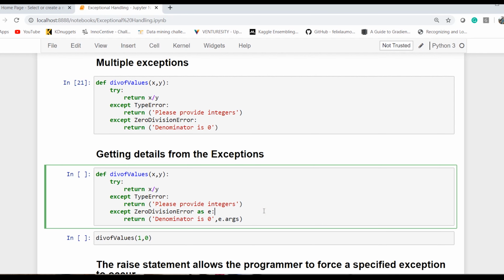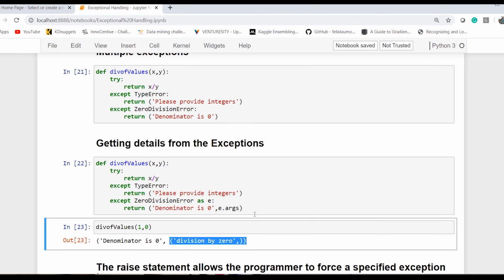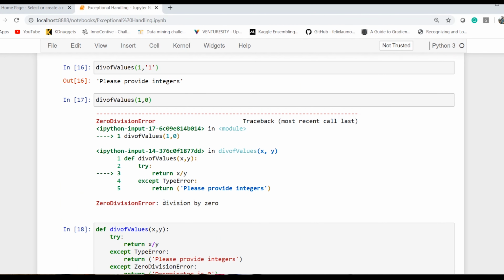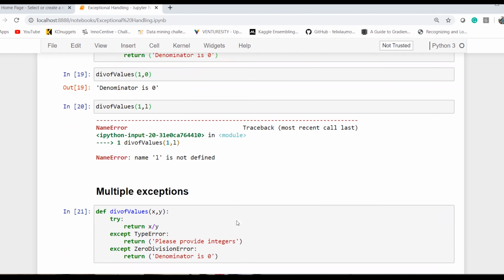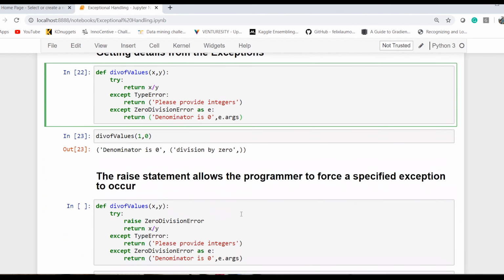So it has all the detailed info of what exactly happened from the programming language's reserved exceptions. Like division by 0 occurred here. So this is the final message which the system has given. So a zero division error exception happened, and this is what happened, division by 0. And this is what we got to see from e.args, or arguments.